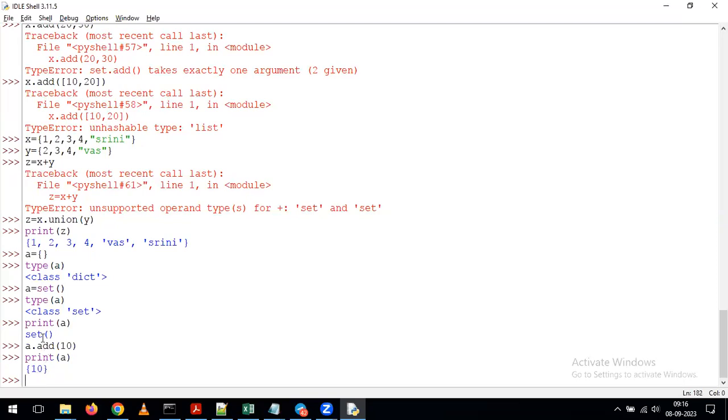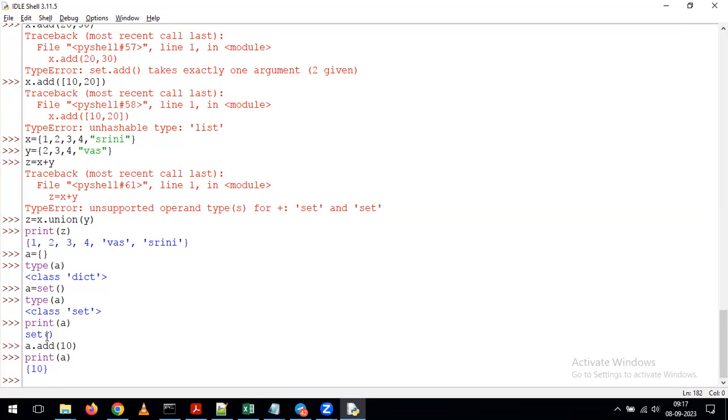Now if you observe, because of the empty set, it is showing it as a set. Print of A is giving it as a set, with an open brace and closing brace only. Now we added one value. After adding the value, if you give the print of A, what's happening? It is displaying the data in the curly braces. This is the way you need to understand how to define the empty set, depending on our requirement.